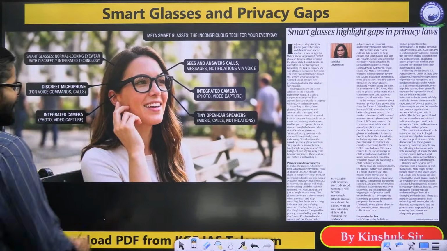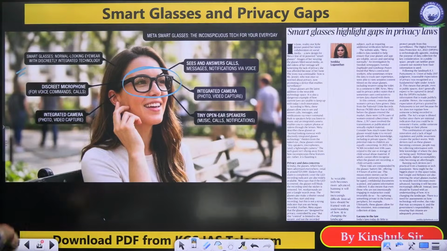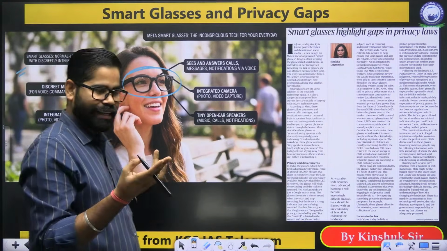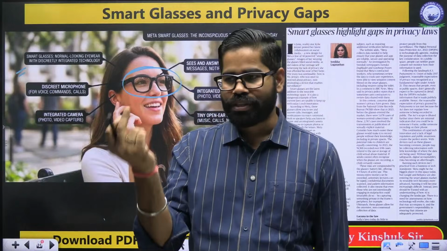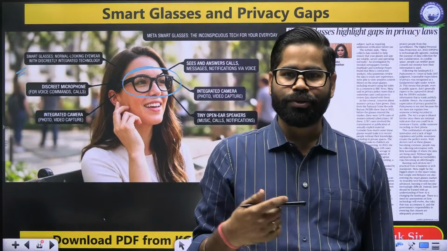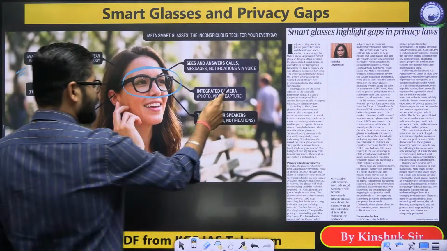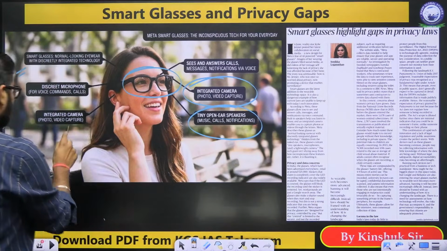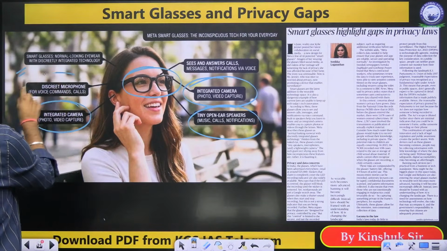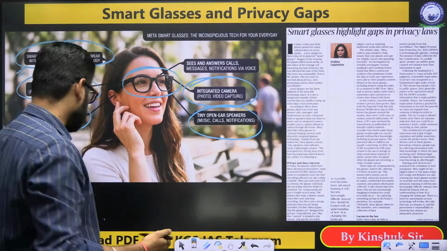So we see that the smart glasses are there, which have this operating system. Okay, so what is there? They can answer calls. They can be used to see messages, and to answer calls. That is one part. They can also take video or photos. They also have speakers, an integrated camera, microphone, etc. Okay, now what is the issue?